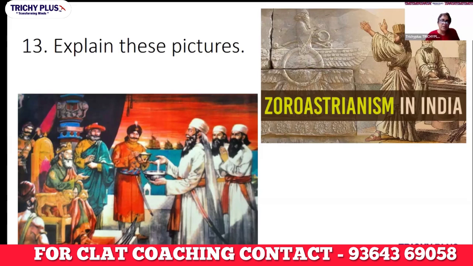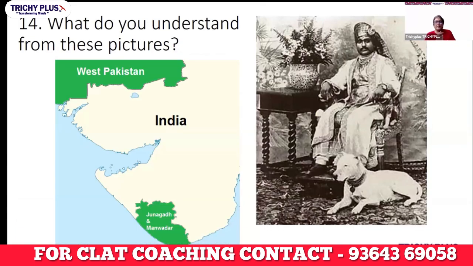Can you tell me the name of some Parsis? Dadabhai Naoroji. Ratan Tata. Today, the entire Tata group, some of the top businessmen, half of Bombay belongs to Parsis. But the population is dwindling, hardly a lakh or so. But they control half of Bombay's wealth. So this is the picture. What do you see in this picture?